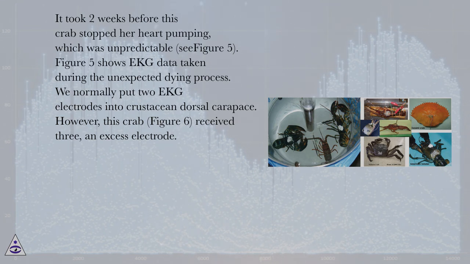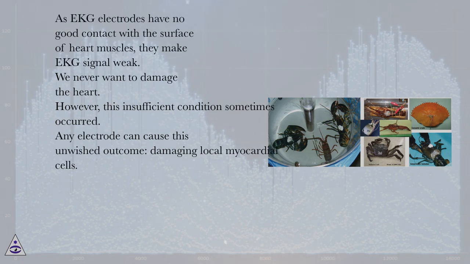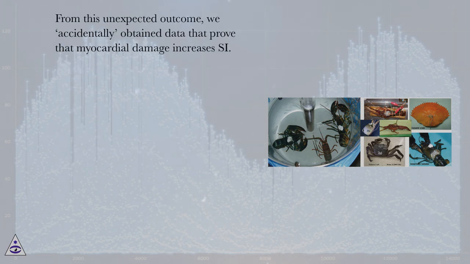Figure 5 shows EKG data taken during the unexpected dying process. We normally put 2 EKG electrodes into the crustacean dorsal carapace. However, this crab, figure 6, received 3, an excess electrode. As EKG electrodes have no good contact with the surface of heart muscles, they make the EKG signal weak. We never want to damage the heart. However, this insufficient condition sometimes occurred. Any electrode can cause this unwished outcome, damaging local myocardial cells. From this unexpected outcome, we accidentally obtained data that proved that myocardial damage increases SI.